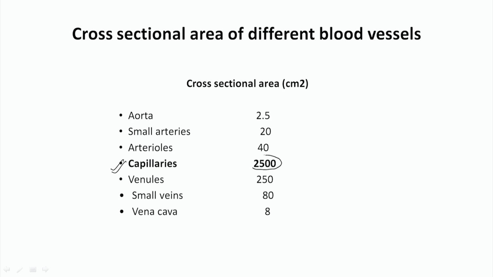Capillaries have the highest cross section area, and capillaries are the blood vessels in the body that have much more distribution, because earlier I told that capillaries help in the exchange of nutrients between the blood and the tissue fluid. So, they are distributed in much greater capacity compared to the arteries and veins, and because of the more distribution, the capillaries have a much higher cross sectional area compared to the other blood vessels.